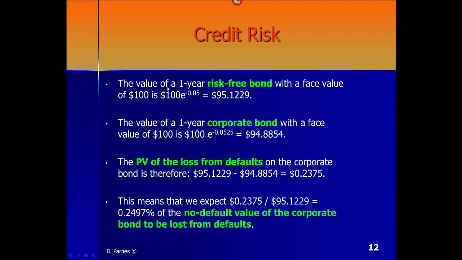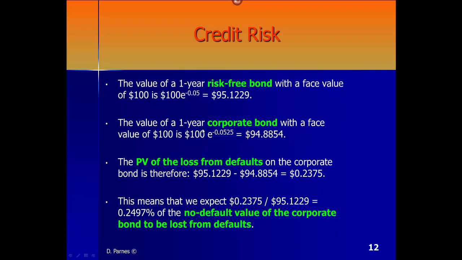So whenever we multiply the future value of $100 times e to the power of minus RT, R is the 5% risk-free interest rate, and T next to that is 1, so we can simply ignore that. So e, like I said, is the base of the natural logarithm, 2.718. Do the math and you will get that this is equal to $95.1229. This is the value of a 1-year risk-free bond.